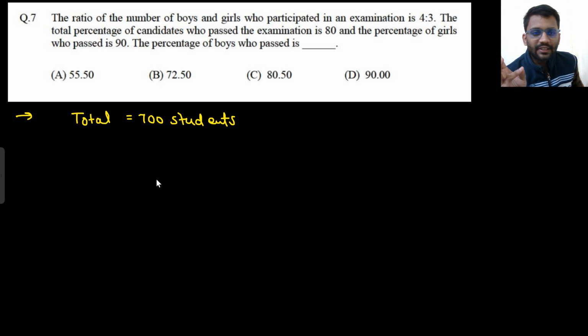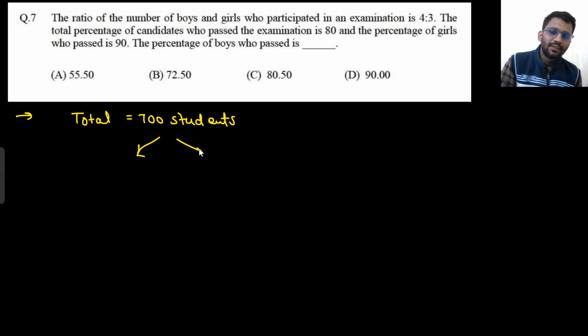Let's assume there are a total of 700 students because we are playing with percentage. If you are playing with percentage and ratio, you can take any example. Why did I take 700? Because it would be easy for me, right? 4 plus 3 is 7. So I just took the example of 700 students. This is an assumption. So boys will be 400 and girls will be 300.